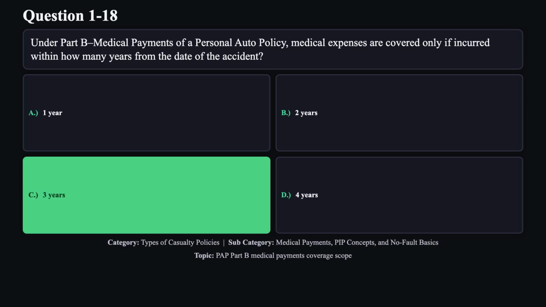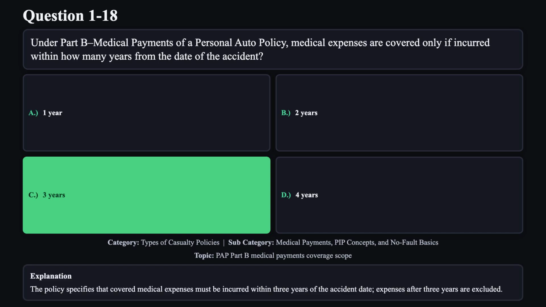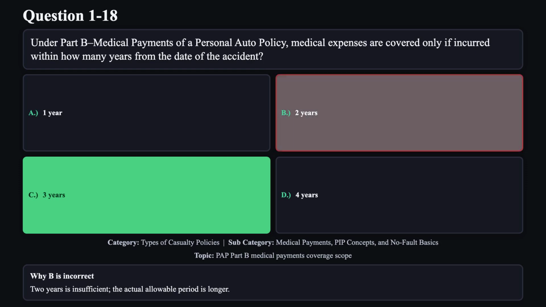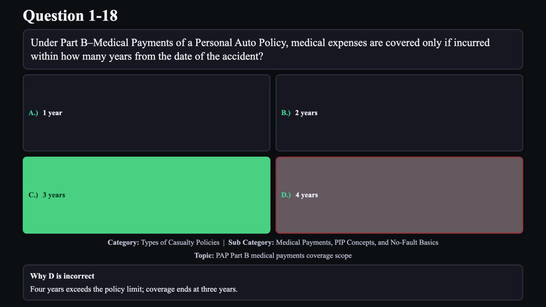The correct answer is C. The policy specifies that covered medical expenses must be incurred within 3 years of the accident date. Expenses after 3 years are excluded. Reason A is not correct. 1 year is too short. The policy extends coverage beyond 12 months. Reason B is not correct. 2 years is insufficient. The actual allowable period is longer. Reason D is not correct. 4 years exceeds the policy limit. Coverage ends at 3 years.